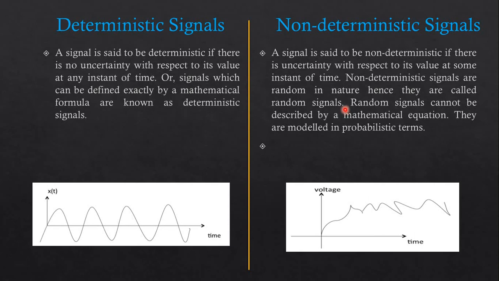Random signals cannot be described by mathematical equations. They are modeled in probabilistic terms. As we can see here, this is not deterministic because the values are very uncertain. That's why it is called a non-deterministic signal.